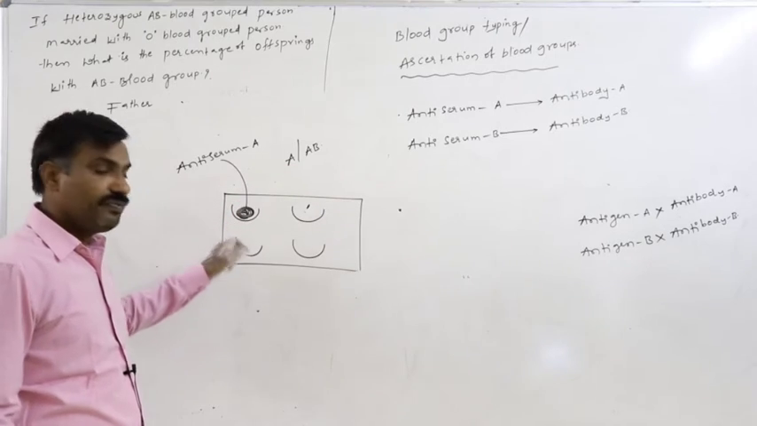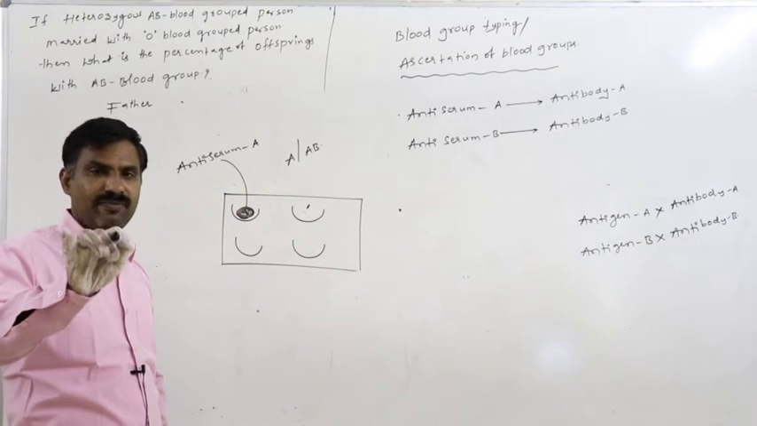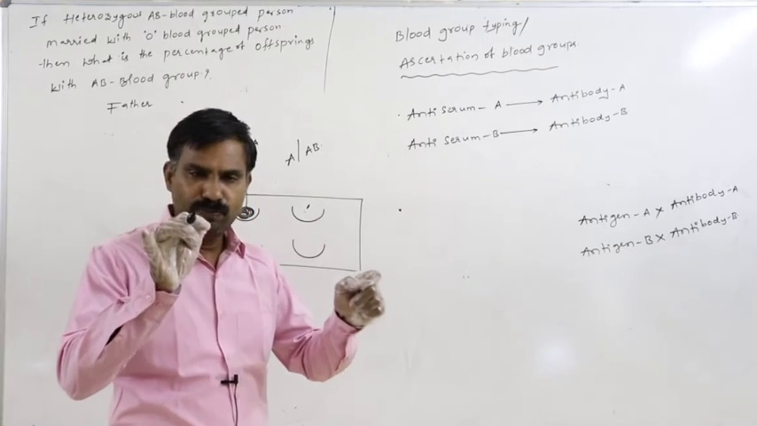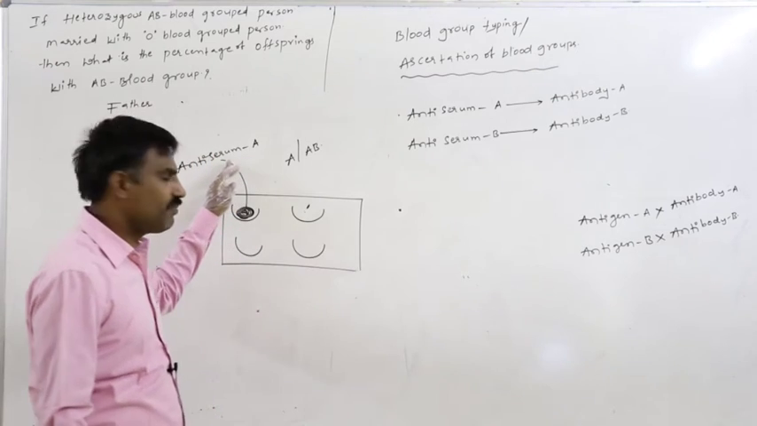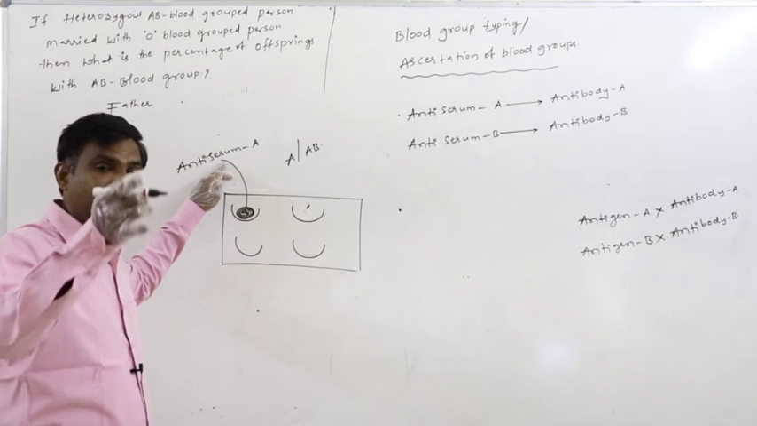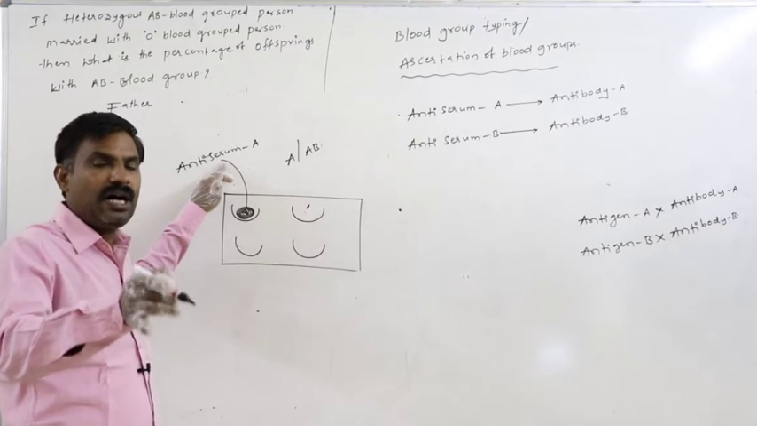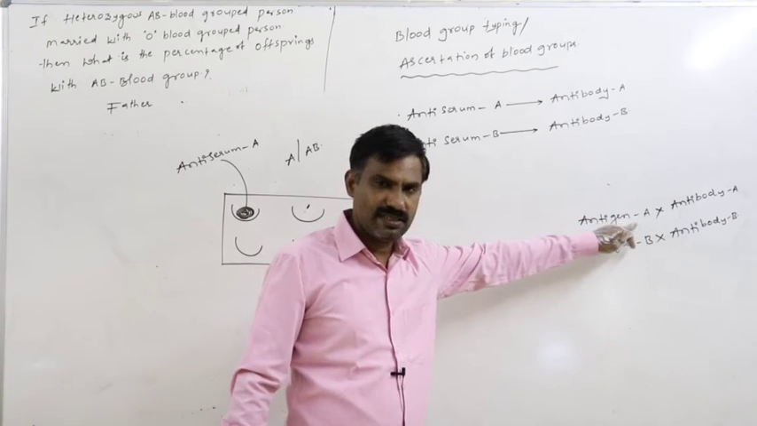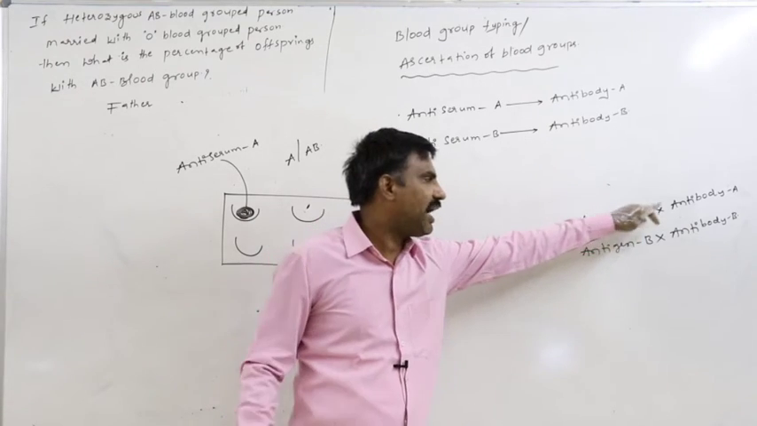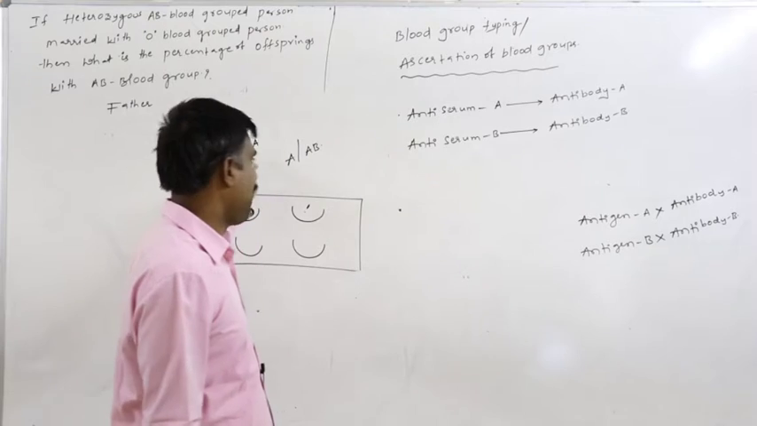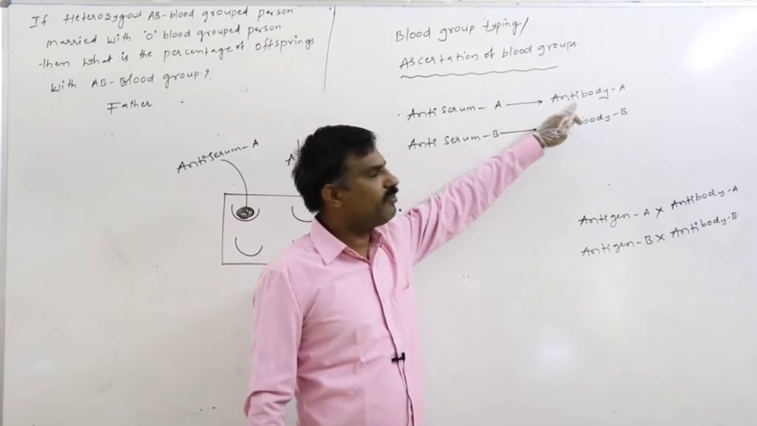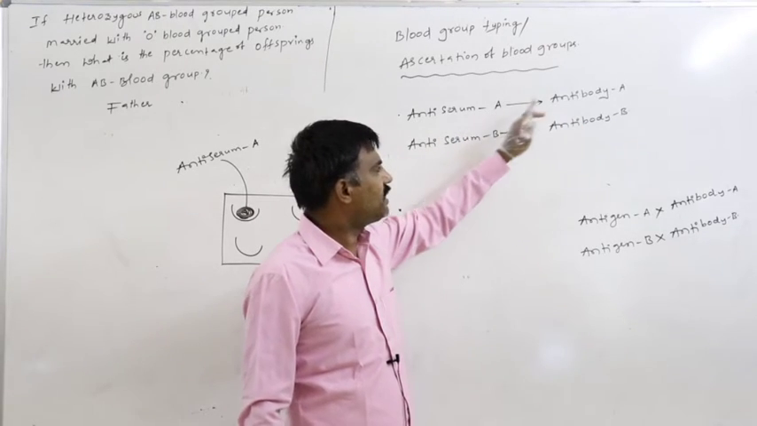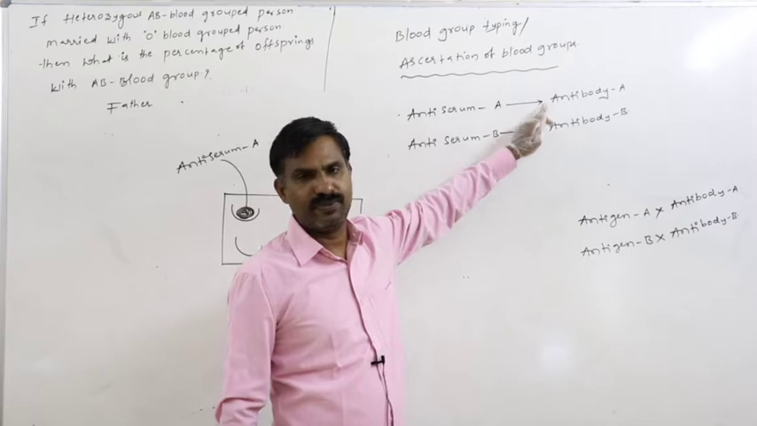Whenever that blood gets reacted with antiserum A, it means that on the surface of the RBC membrane of the person, antigen A is present. Then only it is reacted with antibody A of antiserum A. In the antiserum A, what is the antibody which is present? Antibody A is present.